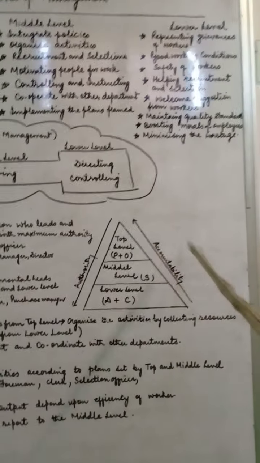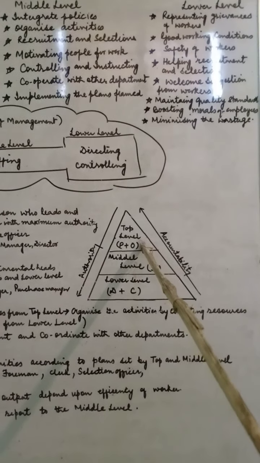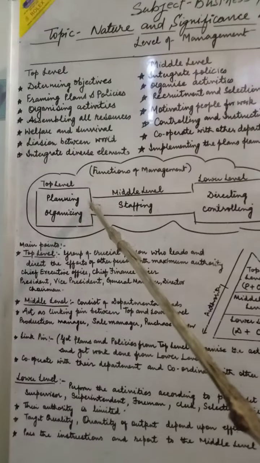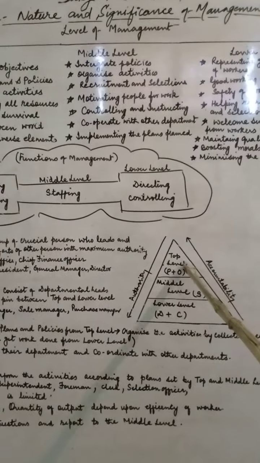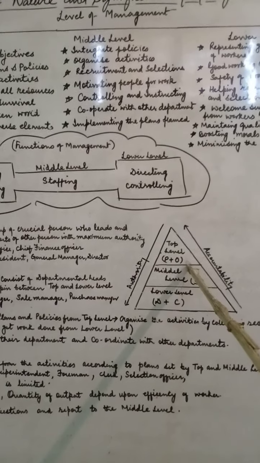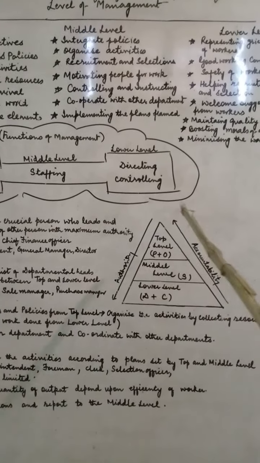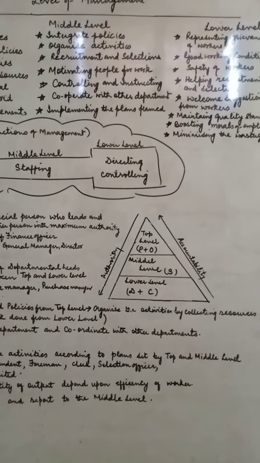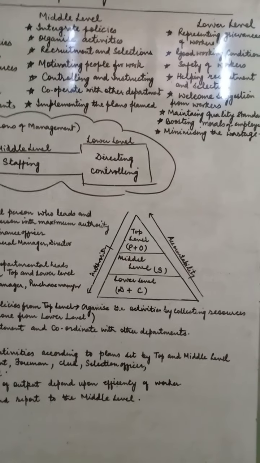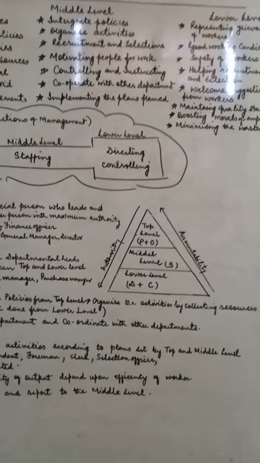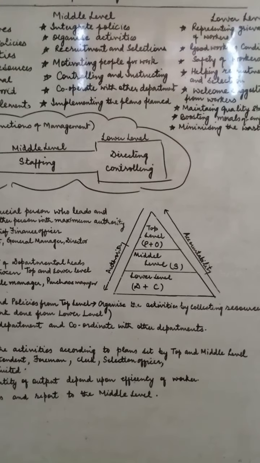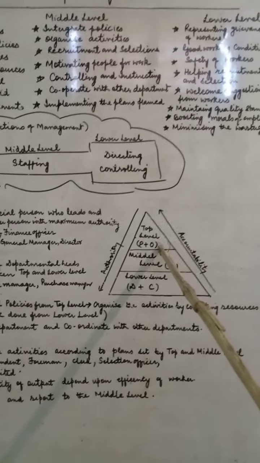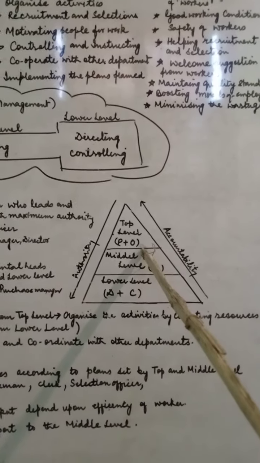On the top level of management, planning and organizing is the main function. As you all know, planning and organizing is a thinking process, and this thinking process takes a lot of time, hours of time, to think about the plan, the different aspects and the resources, how to organize all the activities, how to manage all the plans and procedures. So this is a very crucial function which is done by the top level of management.